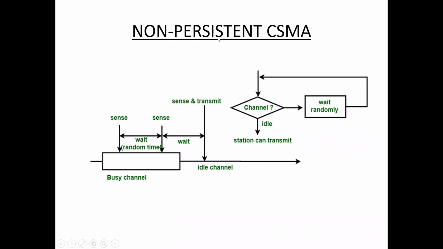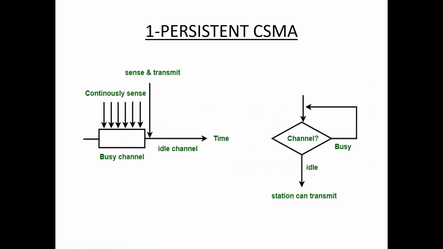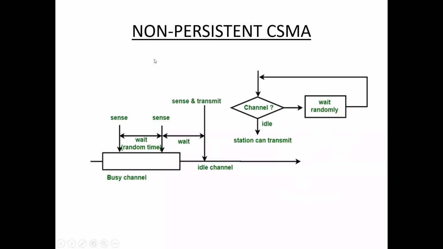The term persistent means continuously. In one-persistent, the station continuously senses the channel. In non-persistent, the station does not continuously sense the channel. The station waits some random amount of time, and only then senses the channel. That's why it is called non-persistent, that is, not continuous. So this is about non-persistent CSMA.